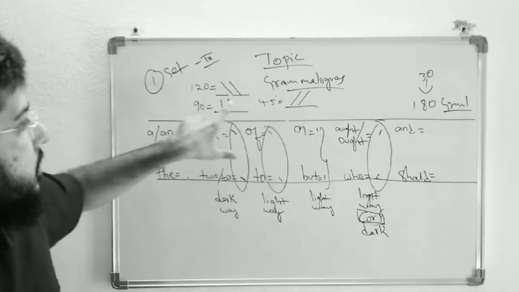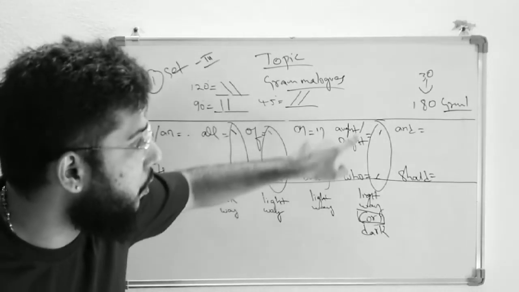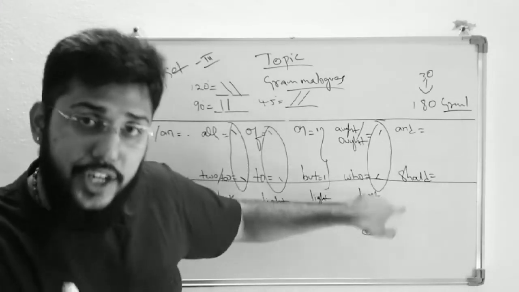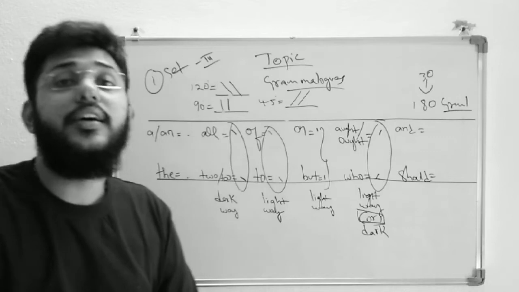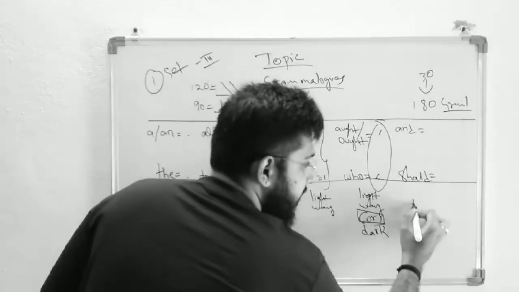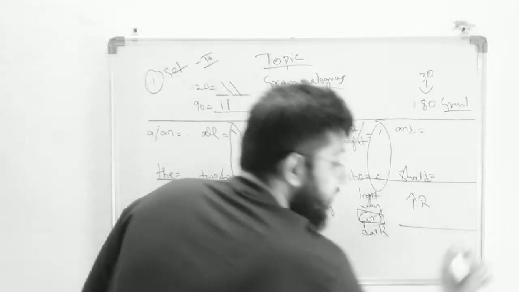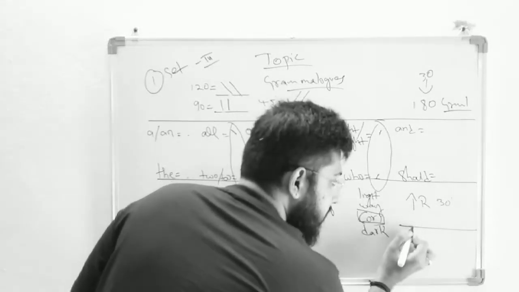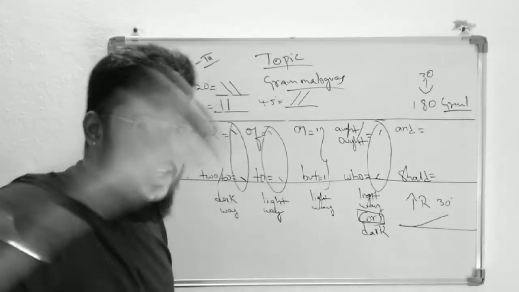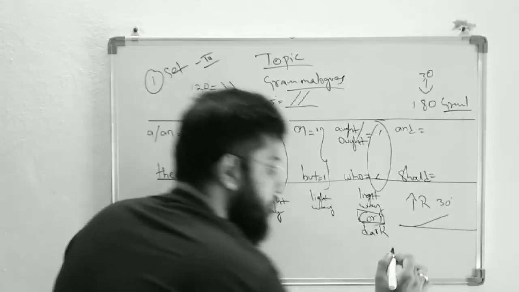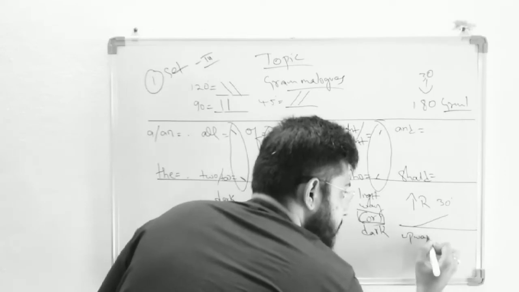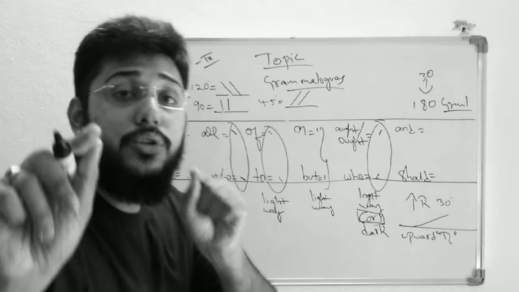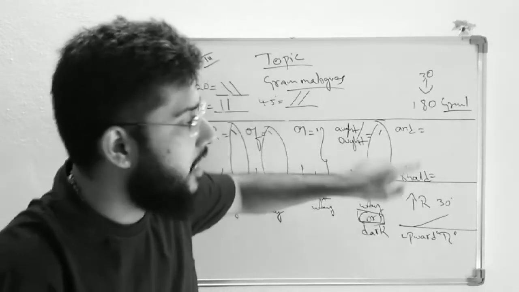Whereas coming to on but, you have to write it like that. So how to remember? 90 degrees. Ought to who? How to remember? 45 degrees. And should? How to remember? That is the upward eye. So we have learned the upward eye. Do you all remember the 30 degrees upward eye? This is the upward eye, just a straight line which is going in upward motion. So use an upward eye to write this grammar log and should.